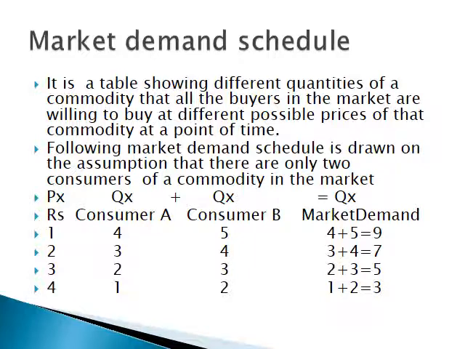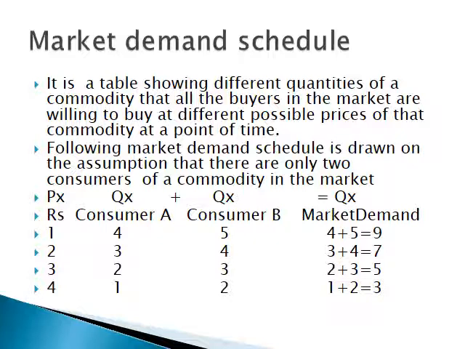Market demand schedule. We know that in every market there are several consumers of a commodity. So market demand schedule represents demand for a commodity by all the consumers in the market. It shows different quantities of a commodity which the consumers are willing to buy at different possible prices of that commodity at a point of time, on the assumption that there are only two buyers in the market. So the market demand schedule for a commodity is drawn.